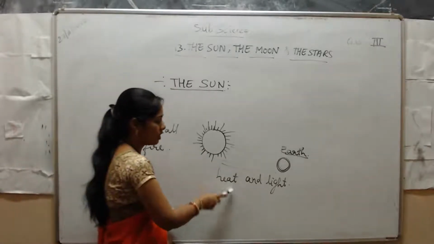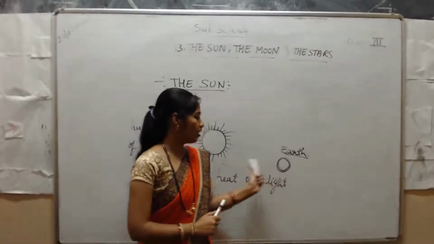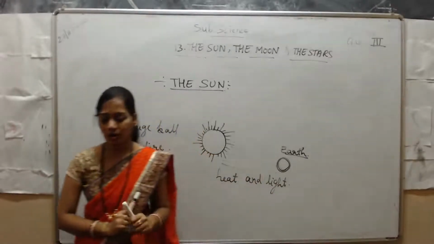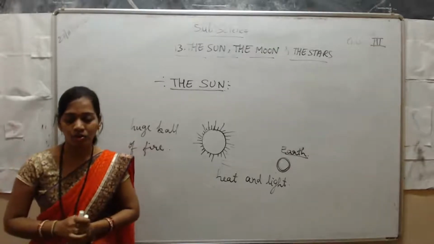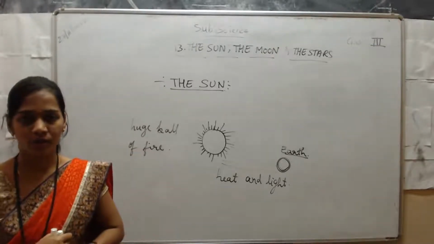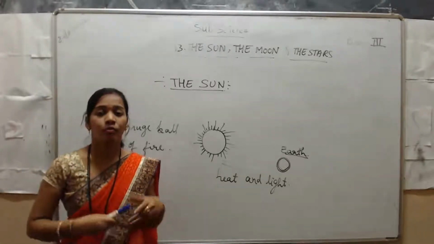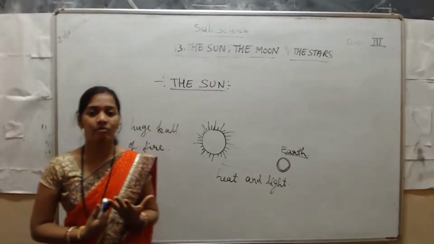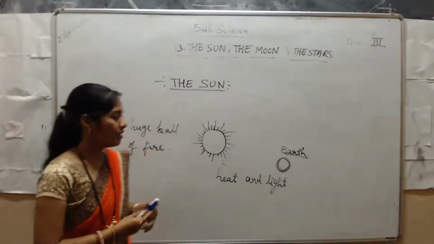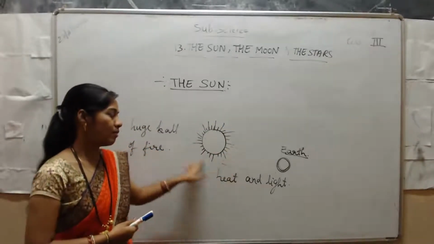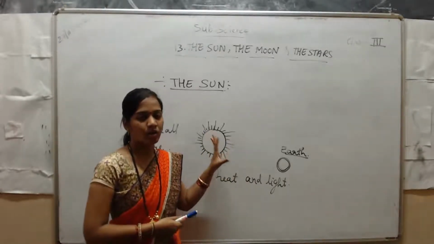The sun gives us heat and light. It gives heat and light to the earth. Next, the sun is the closest star to the earth. Remember, students, there are so many stars. At night time you can see many stars in the sky, but the sun is also a star. Remember that the sun is a star. This star gives light.